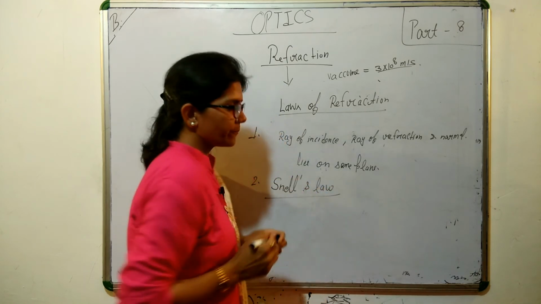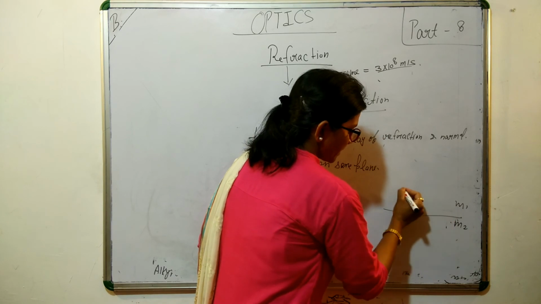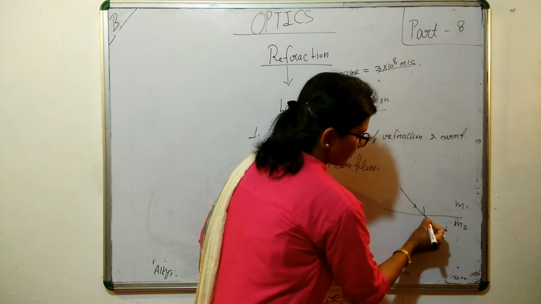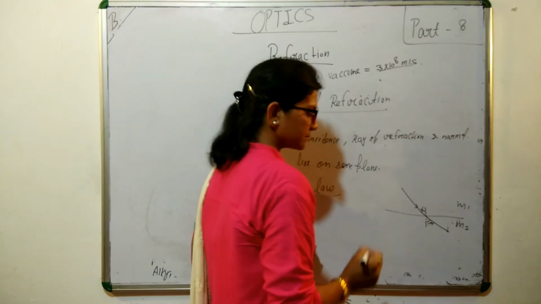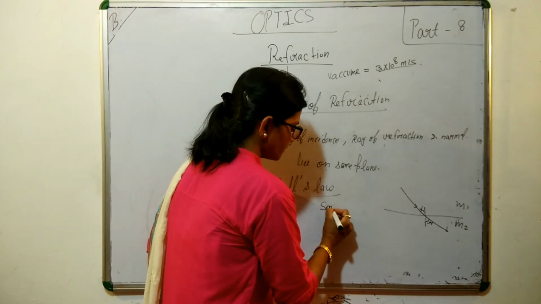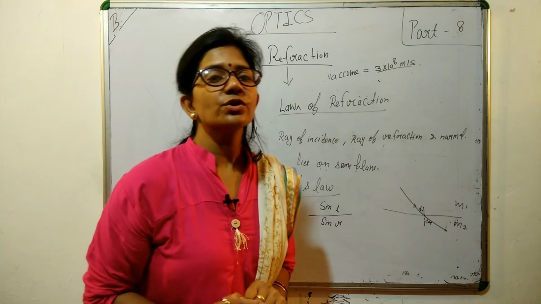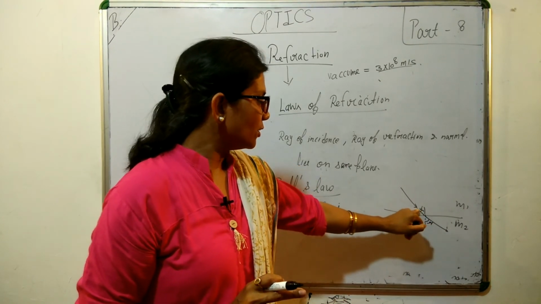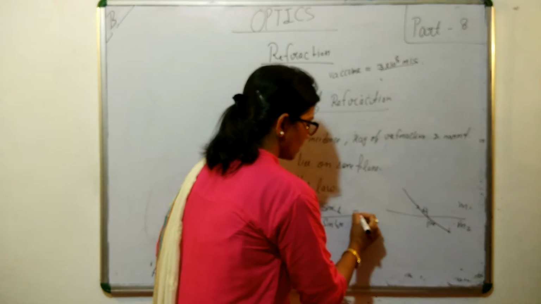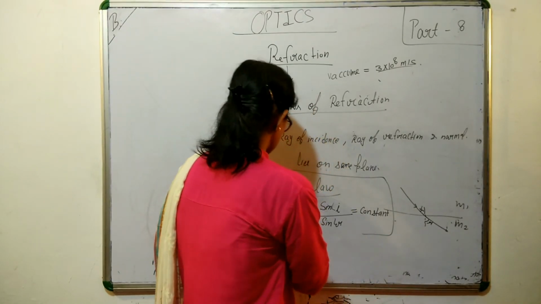What it says, if this is medium 1, this is medium 2, and a ray is falling, this is the incident ray, this is the normal, and away from this it is R, it is I. Okay, it says that the ratio of the value of sin I and the value of sin R is constant. This is your Snell's law.